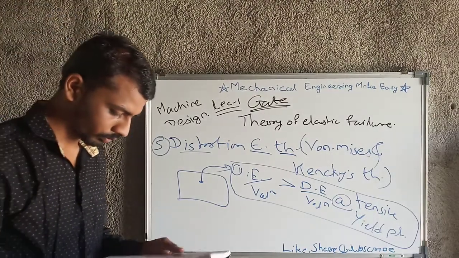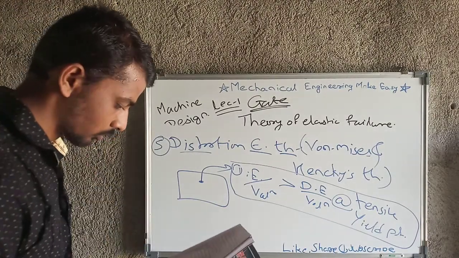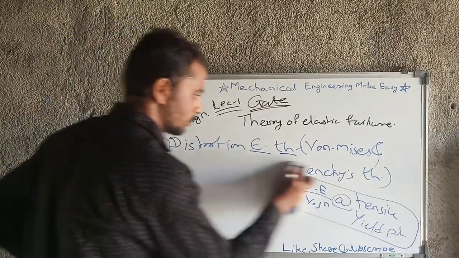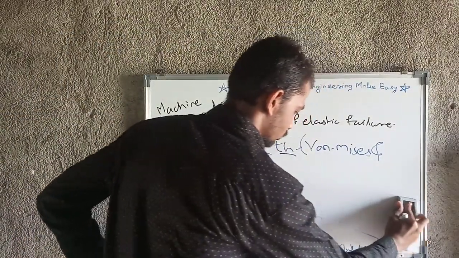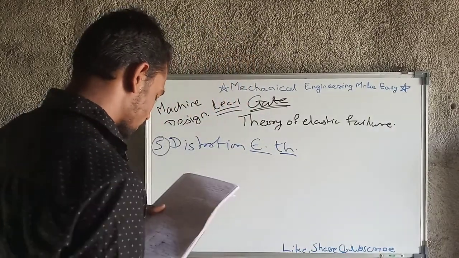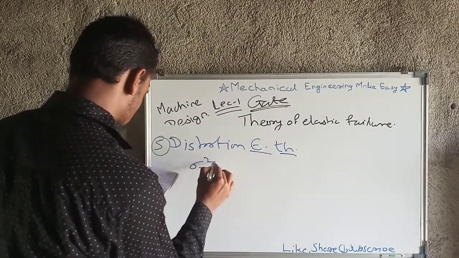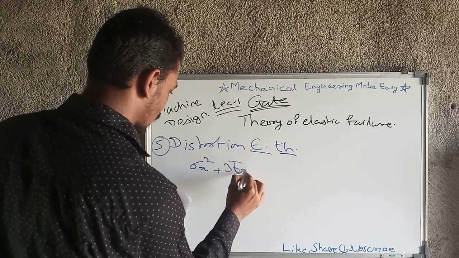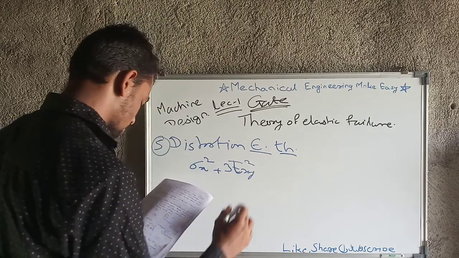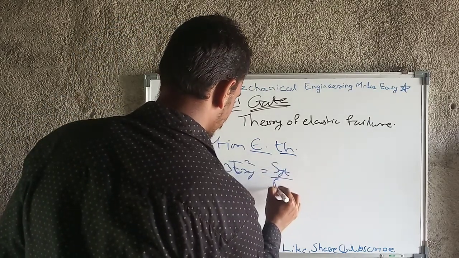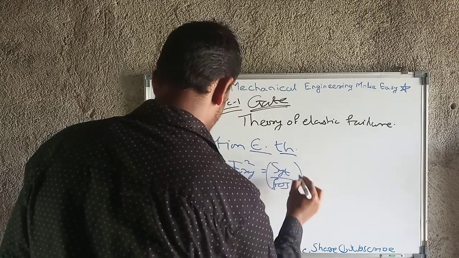So there are some formulas of distortion energy theory. We will look at those formulas. What are they? Sigma x square plus 3 tau xy square equal to SYT upon factor of safety, whole square.